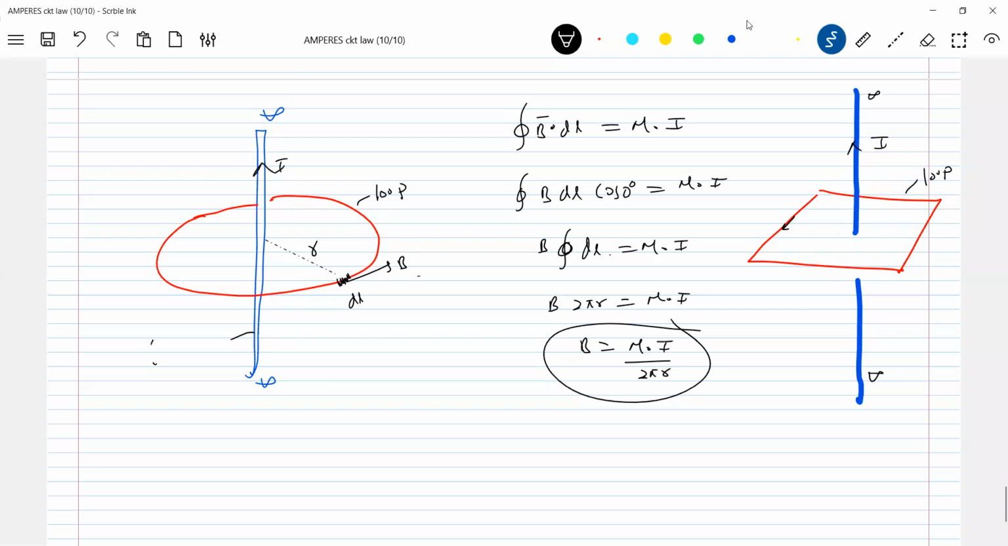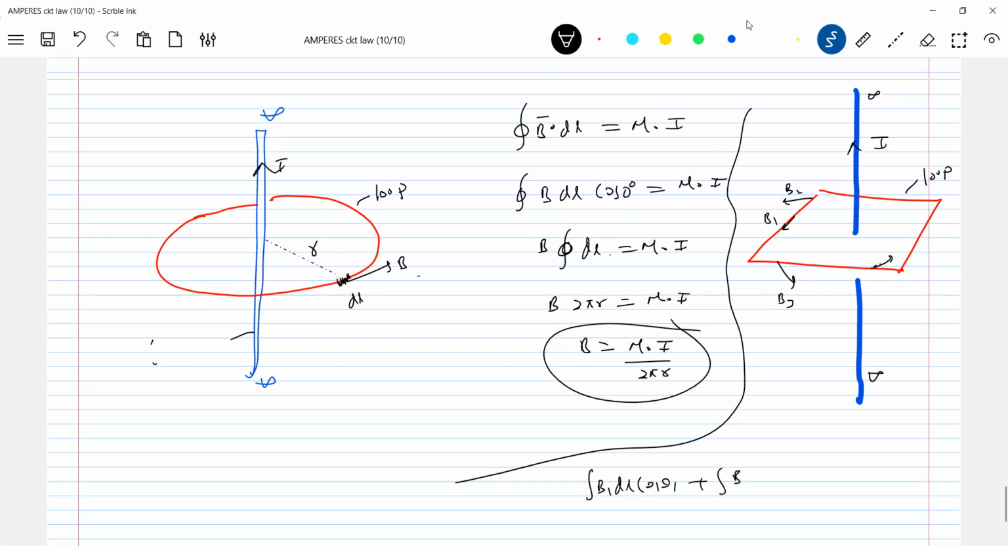So B bar here will be like this. B bar at this particular point is somewhere like this. B bar here, B bar here like this. So at different points, the value of B bar will be different and the angle between them is also different. So what happens to this diagram? You'll end up with something like this: B1 dl cos theta 1 plus B2 dl cos theta 2 plus B3 dl cos theta 3, and so on, equals mu naught I. The LHS can never be solved.